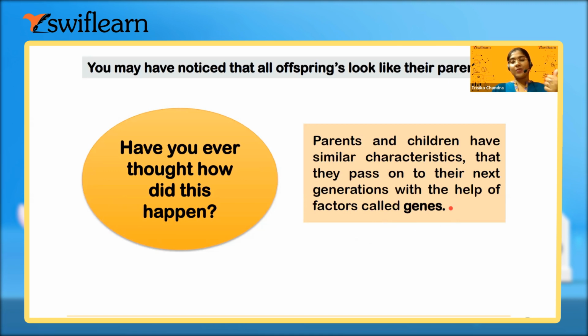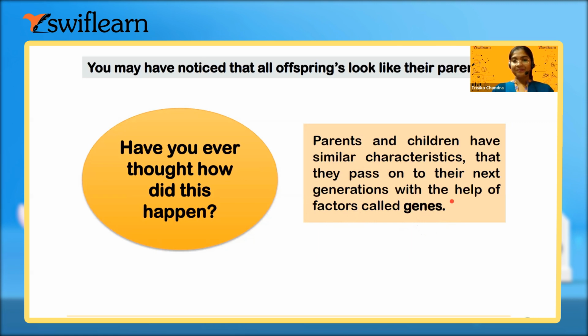Do you know who is known as the father of genetics? Gregor Johann Mendel. So Mendel is known as the father of genetics, and during his time, there was nothing called the gene. He called those characters or genes factors. Later on, those factors were named as genes.